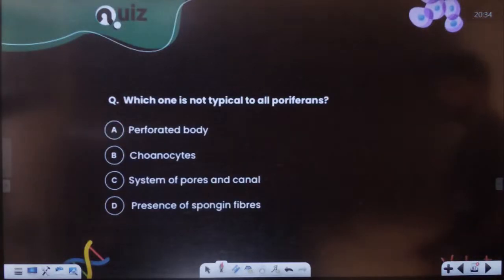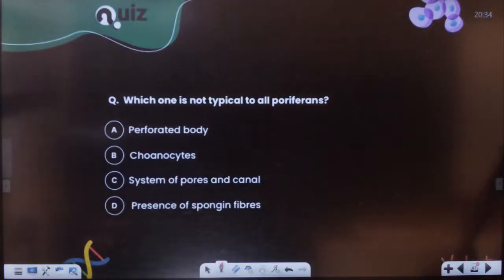Next question starts. Which of the following is not typical in poriferans?